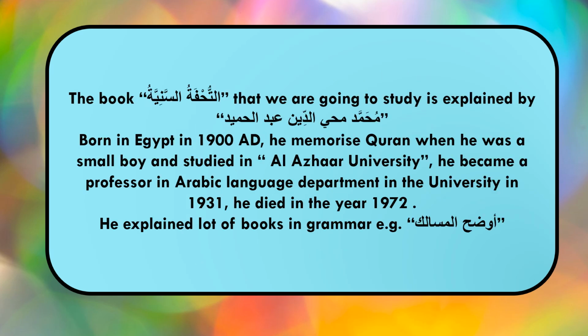Our book that we are going to study, that is the Tohfatu Saniyya, is explained by Mahee Ad Deen Abdul Hamid. He is one of the recent authors who have explained the book Al-Ajroomiyah in an easy way. He was born in Egypt in 1900 and he memorized Quran at a very young age. He studied in Al-Azhar University, became a professor there in 1931, and died in 1972. One of the books he explained regarding grammar was Awdah al-Masalik.